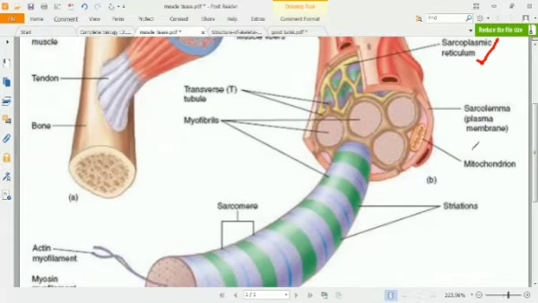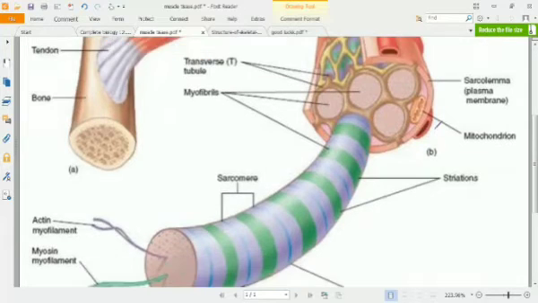Sarcolemma is also the plasma membrane of this muscle fibril. Then we can see here lots of mitochondria, which provide ATP, the chemical energy which changes into mechanical energy, and which drives the process of contraction of muscles.